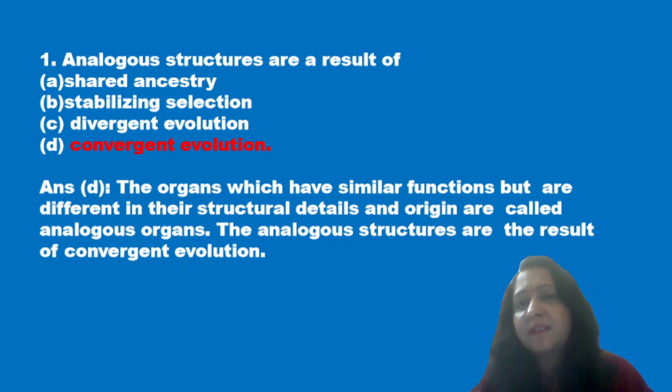Analogous structures are result of: first option is shared ancestry, second is stabilizing selection, third is divergent evolution and fourth is convergent evolution. Now first of all we should know what these analogous structures are. These analogous structures are organs which have similar functions but they are different in their structure details and origin, and these analogous structures are the result of convergent evolution. So option D is the correct answer.